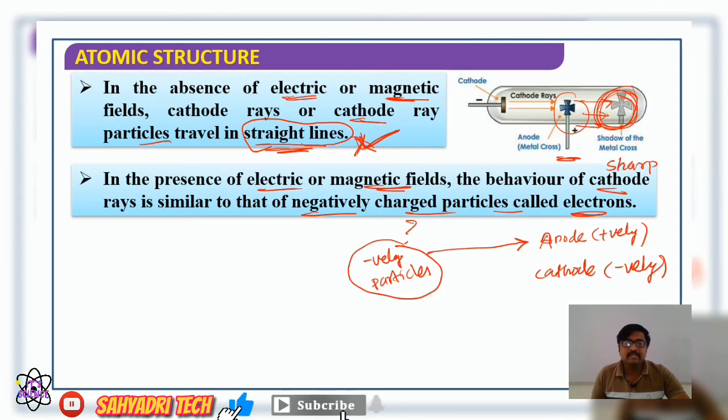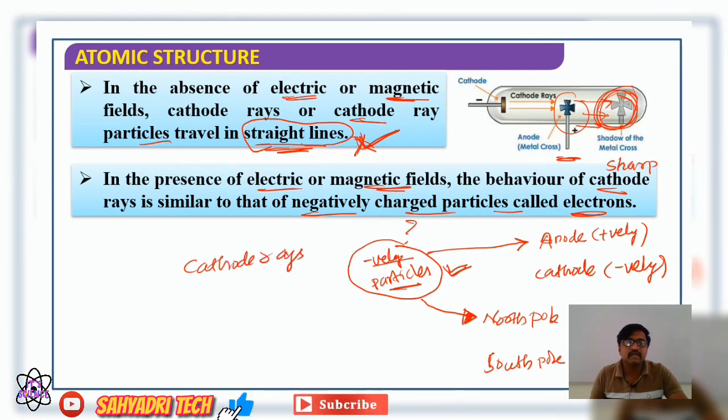And in the presence of a magnetic field, two poles will be present for a magnet, right? North pole and south pole. Negatively charged particles move towards the north pole in a magnetic field. It is a characteristic of negatively charged particles. The same thing is observed in the case of cathode rays.